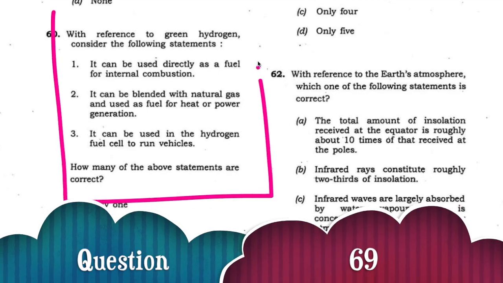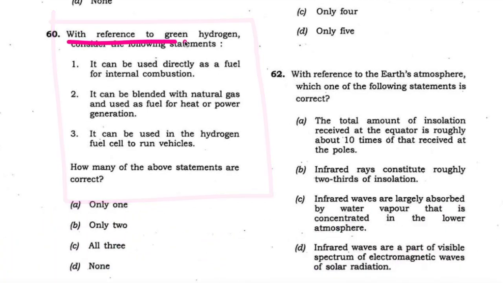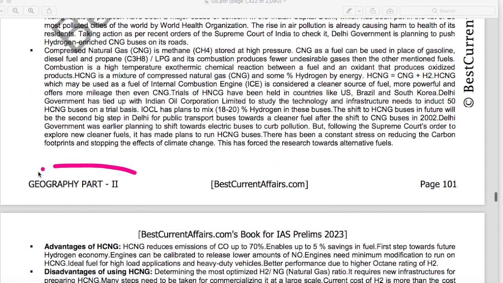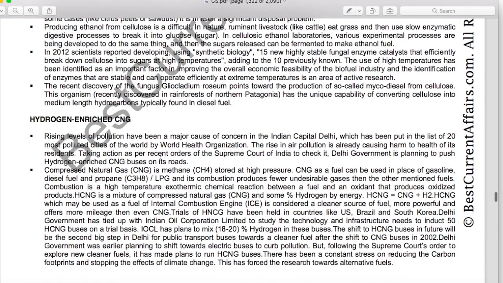Next question. With reference to green hydrogen, consider the following statements. Three statements are given and all three are correct. Now check the first statement, that it can be used directly as a fuel for internal combustion. This fact is correct. Now see, this is our geography part 2 book for IAS Prelims 2023, page number 101.